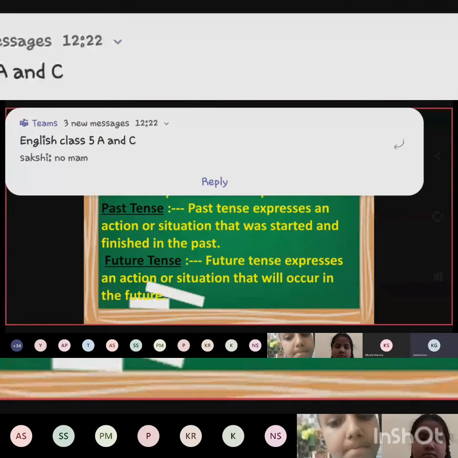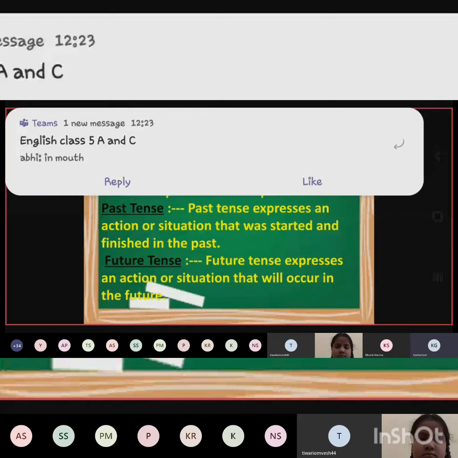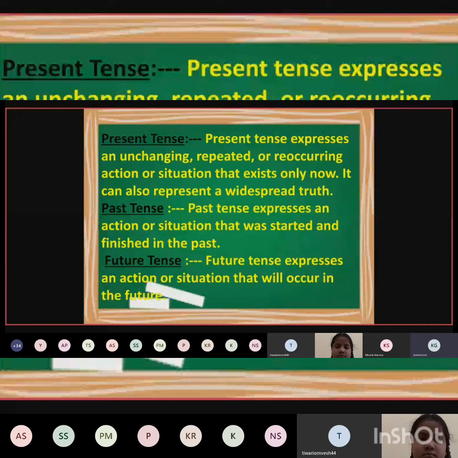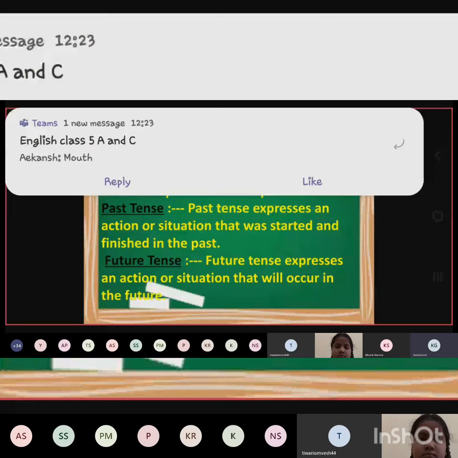You don't have to put a lot of pressure on your brain. Your hands automatically lift your toothbrush, automatically put the toothpaste on it, and then automatically you take it in your mouth and start cleaning your teeth, right? So it is a habitual action, a regular action that happens every day.